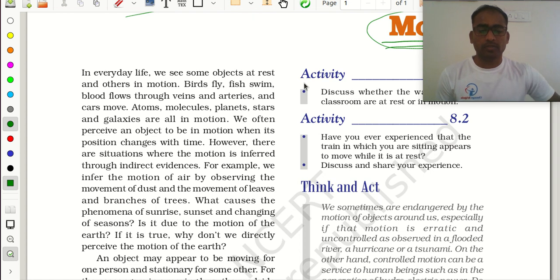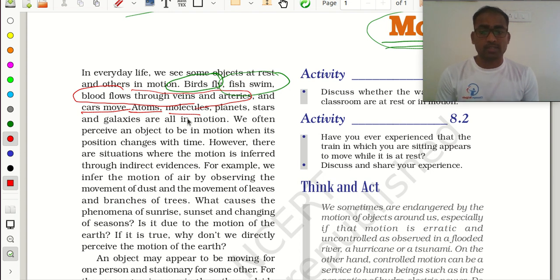So if I see birds, birds will be flying, and fish are swimming in water, and blood flows through our body through veins and arteries. Cars move from one place to another place. Atoms and molecules also move.